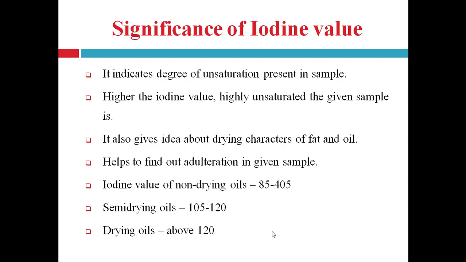It also gives an idea about the drying character of fat and oil. It also helps to find out adulteration in a given sample. By using the iodine value, the drying character of the fat or oil can be assumed. When the iodine value of the sample is 85 to 105, then the given oil is non-drying oil.